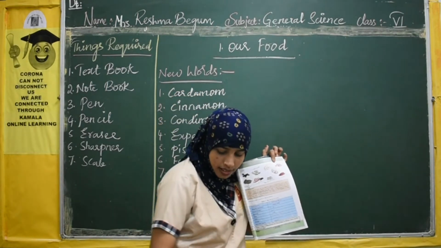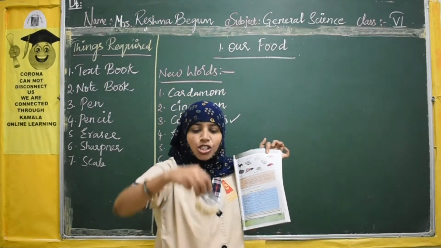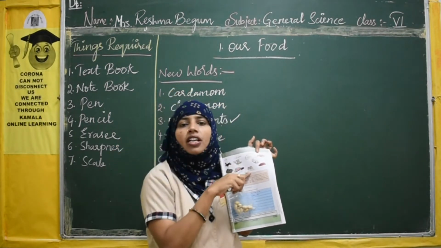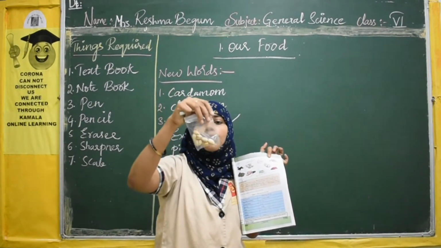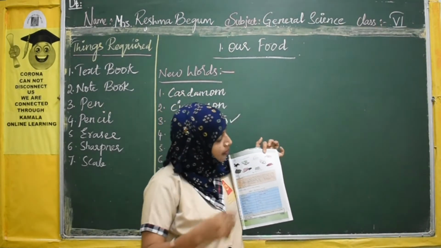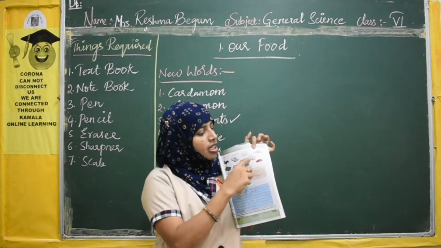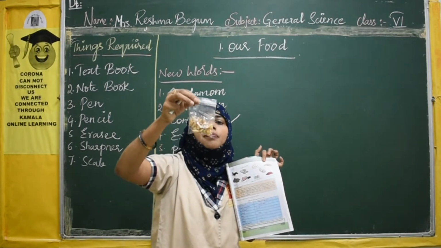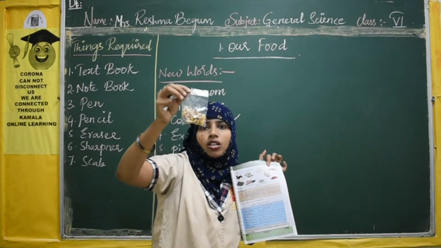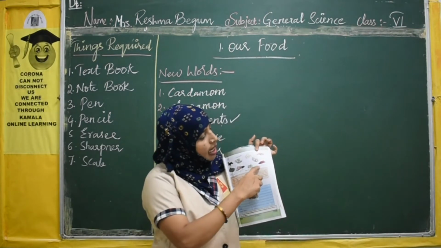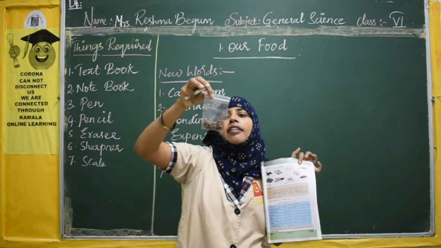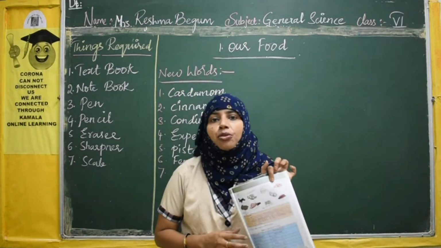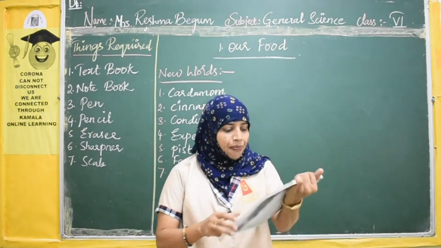Badam we call. Next, here you can see pistachios. Pista we call. Right. So these are covered; here in the picture they have shown without cover, I mean without the outer seed coat. Next here, can you see walnuts? Here walnuts are shown with seed coat, and here are walnuts with the seed coat removed. Can you see? Akhroot we call, right? Now next, the last one is raisins, or kismis we call. Here in this pouch you can see, right? So these all together we call dry fruits. What do we call them? Dry fruits, right?